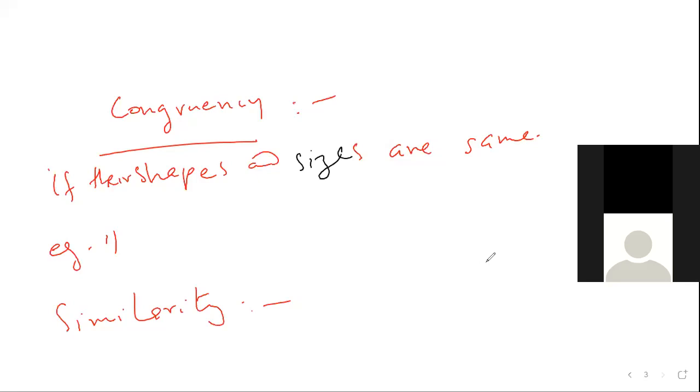Two figures are similar if their shapes are same. Two figures or three figures or objects are similar if their shapes are same. We are talking about plane figures here. If their shapes are same, we are silent about the size. That means the size may or may not be the same.